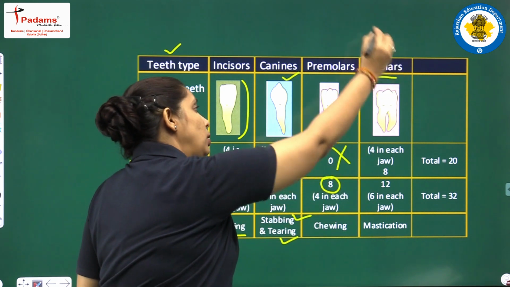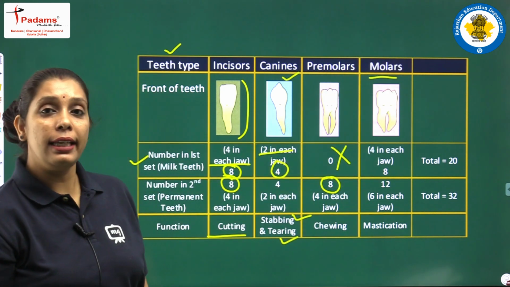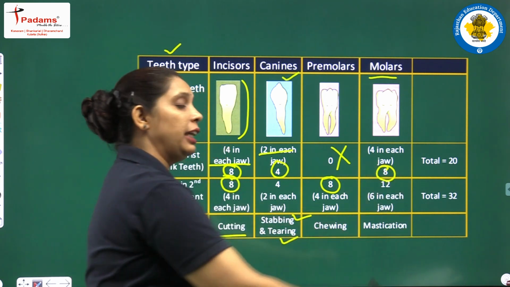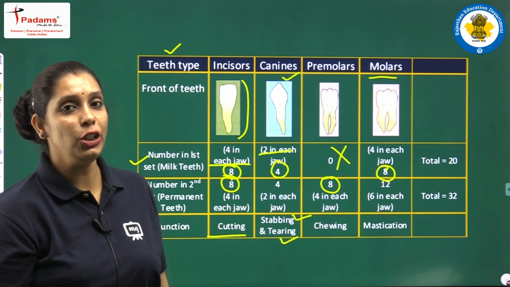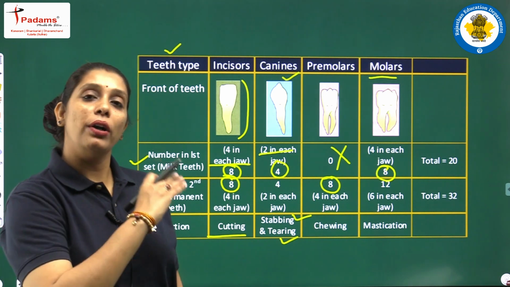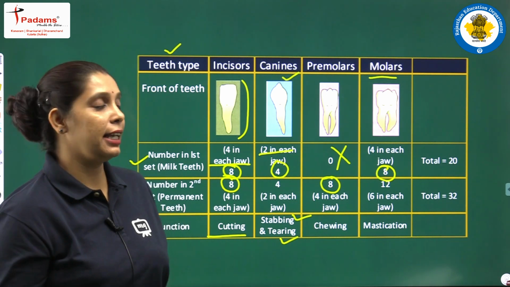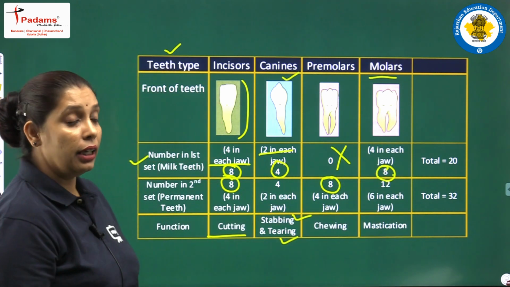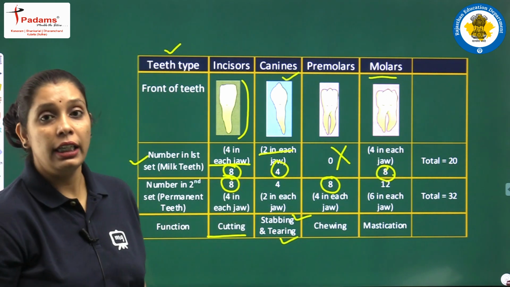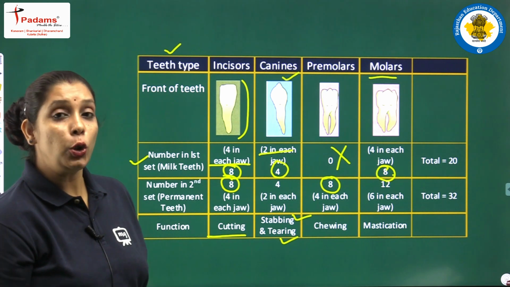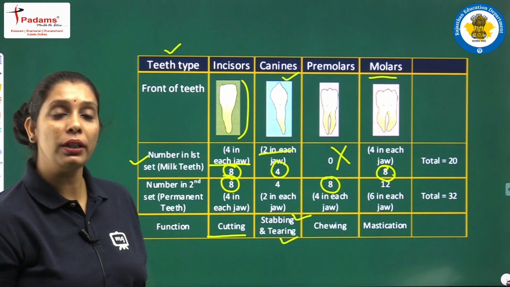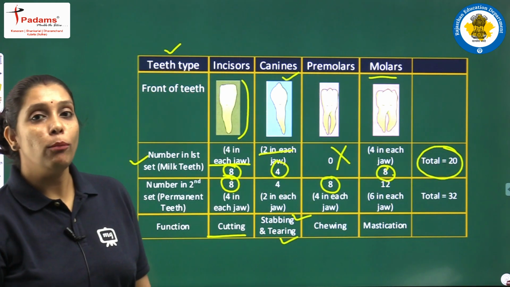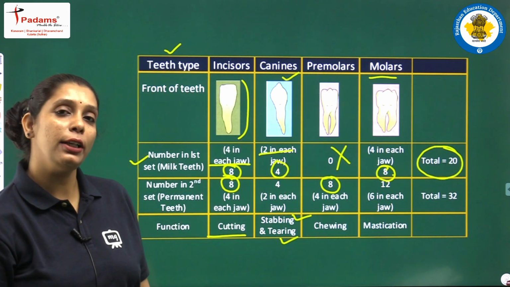Come on molars. In first set milk teeth total number of molars are 8, 4 in each jaw, 2 on left side, 2 on right side. तो total numbers कितने हुए? 8. In this way, in first set, यानी in milk teeth, total number of teeth in human are 20. अब molar second set में different है.